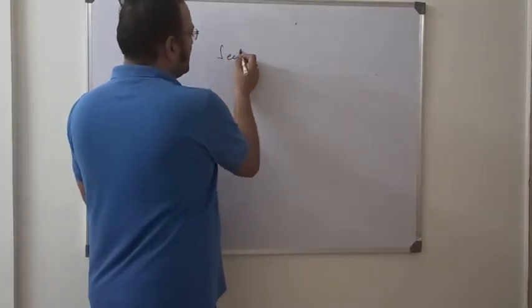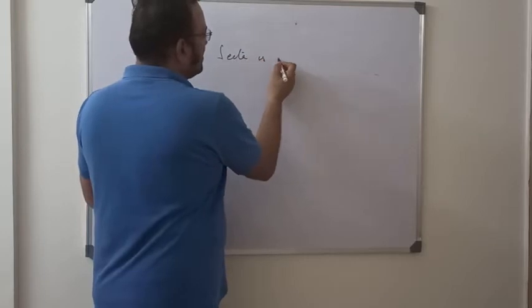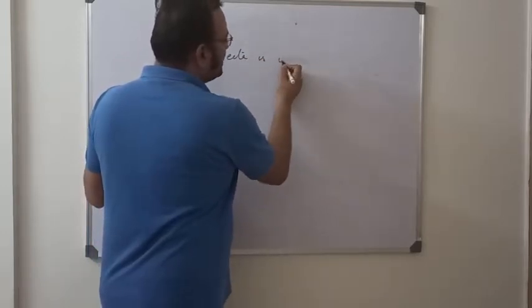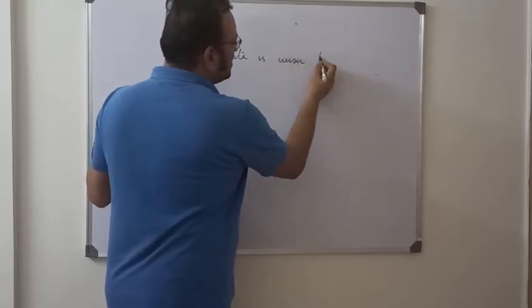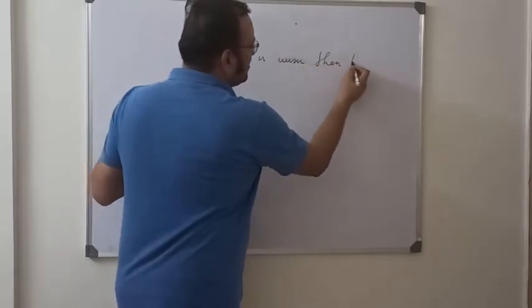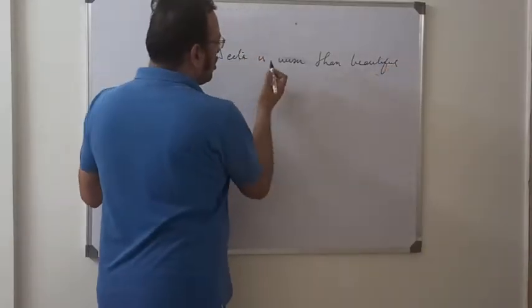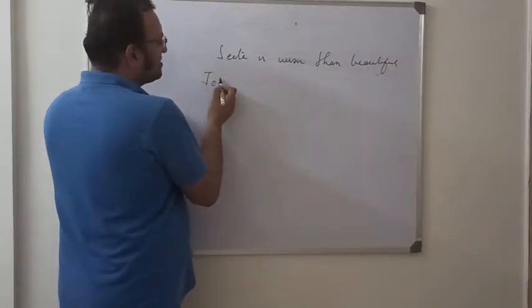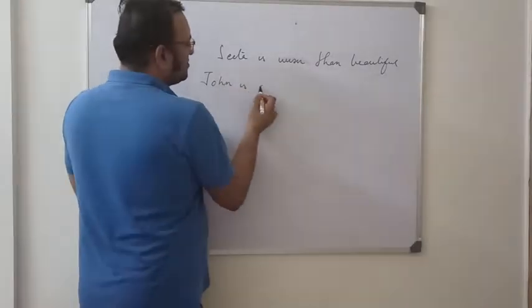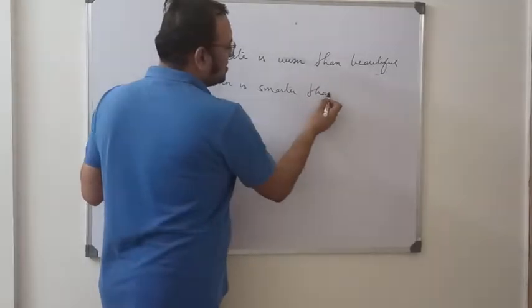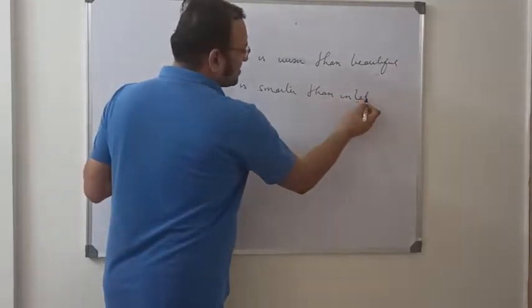Sita is wiser than beautiful. Or John is smarter than intelligent.